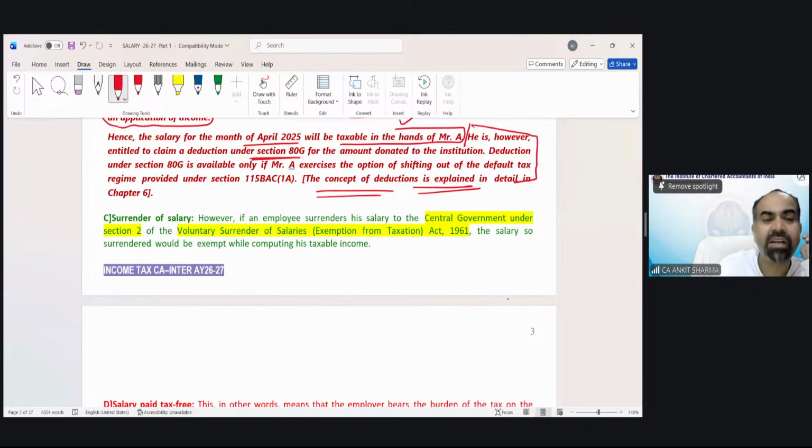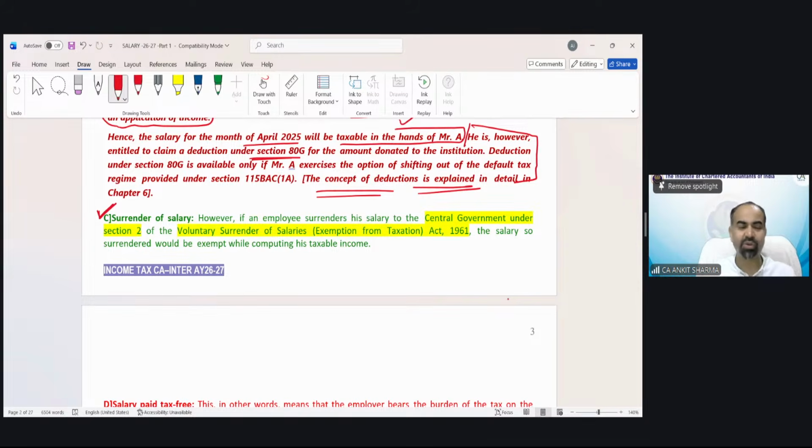Surrender of salary has a different implication. Government says if you surrender your salary to the government, then we will not charge tax. Look, if you pay your salary to anyone else, as in the above example, that is going to be taxed in your hand because the government is not receiving that money.